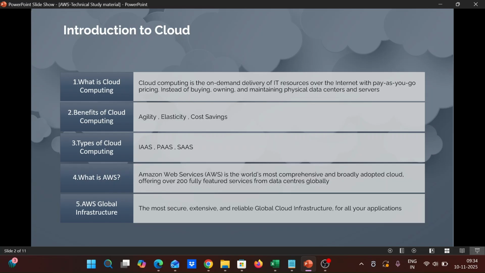To know about the AWS cloud, we need to know about the cloud. What is cloud? Cloud means storing and accessing data and programs on remote servers hosted on the internet instead of storing the data on a local drive or local server. With cloud computing we can perform operations such as storage and recovery of data, delivery of software on demand, development of new applications, and streaming videos and audio as well.